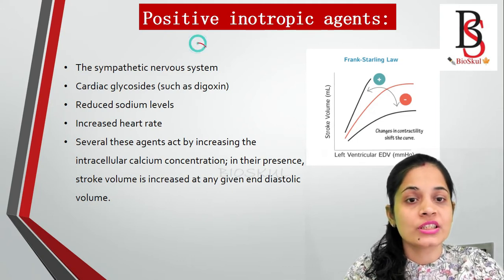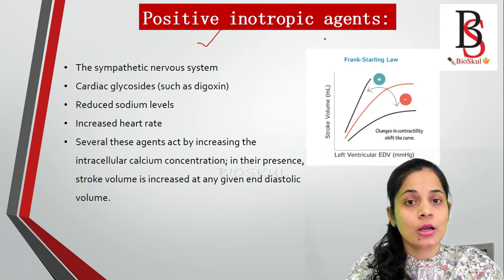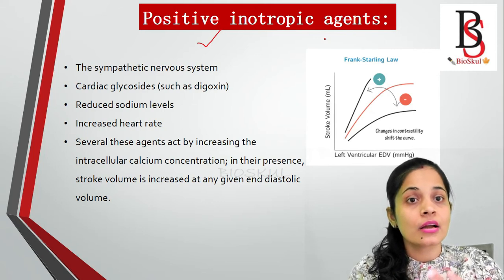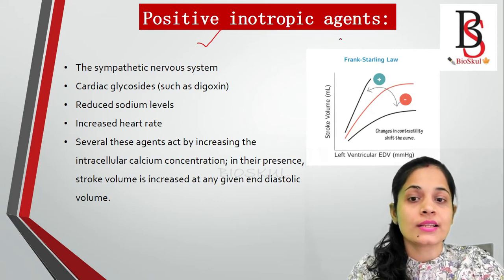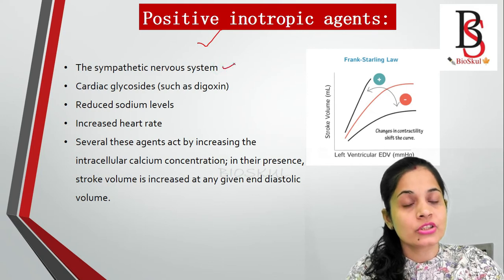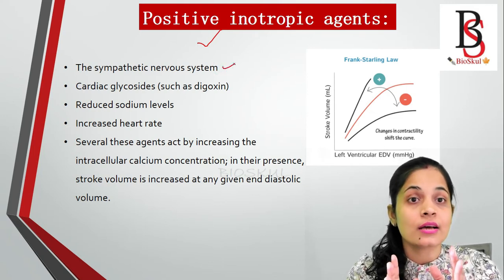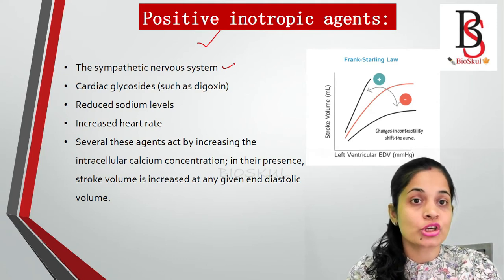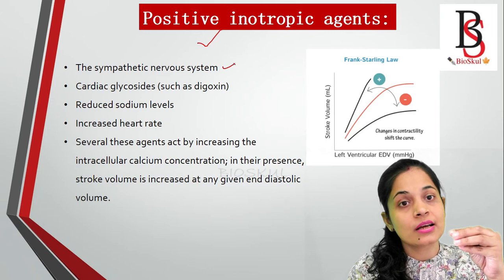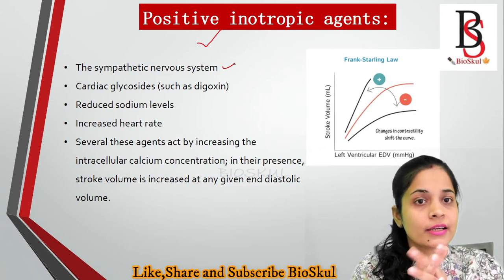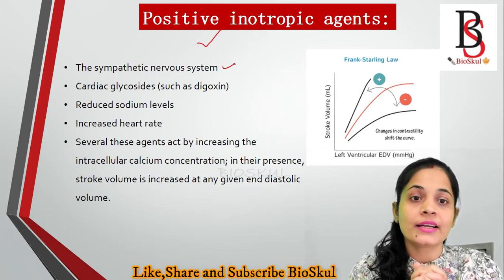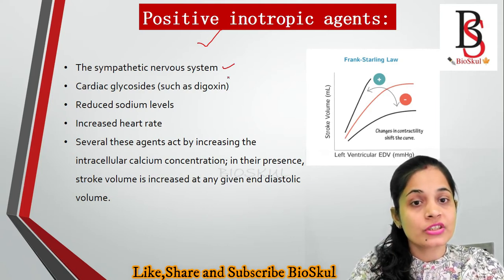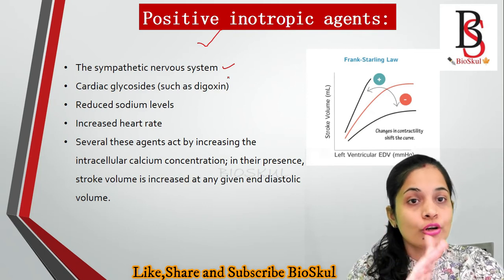First we'll see the positive inotropic agents. Positive inotropic agents means the agents that will increase the contraction of the heart. So what is that? First one is the sympathetic nervous system. It secretes epinephrine and norepinephrine that will bind to the beta adrenergic receptor, thereby increasing the influx of calcium ions, and it will act as a positive inotropic agent. In turn, the parasympathetic nervous system acts as a negative inotropic agent.